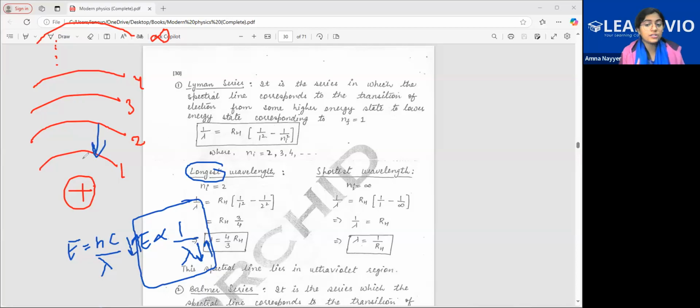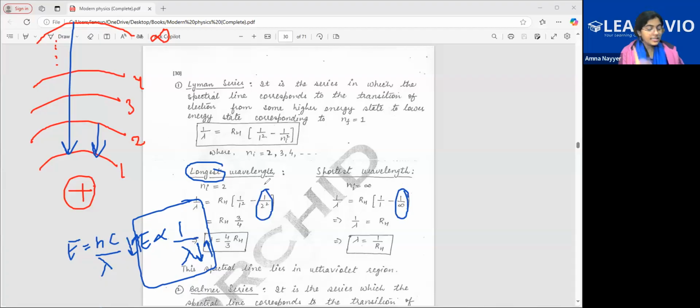First is fixed, it has to come to first only. But n initial we'll take as 2. And for the shortest wavelength, the highest energy gap possible, from infinity to level 1, we'll take. This will give the shortest wavelength. So we'll put initial as infinity for the shortest and initial as 2 for the longest wavelength.